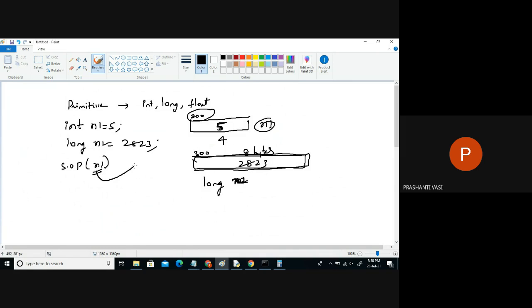So when I say SOP of N1, the system will go to this location. What is this location called? 200. Inside this location, what is there? 5. So directly, in one location, we will find the data.